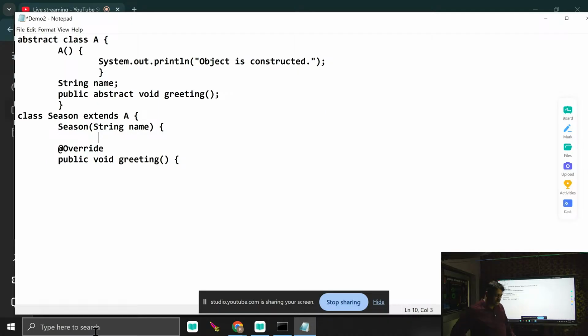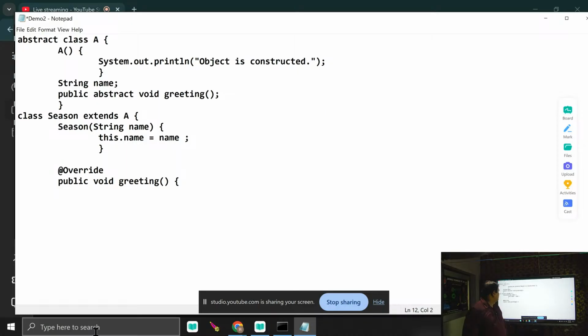What is my next job? I just write this.name is equal to name. You already know that when my instance variable name and parameter name are the same, as a programmer, how can I differentiate? By the help of the this keyword. Now I just override this method. What is my next job?